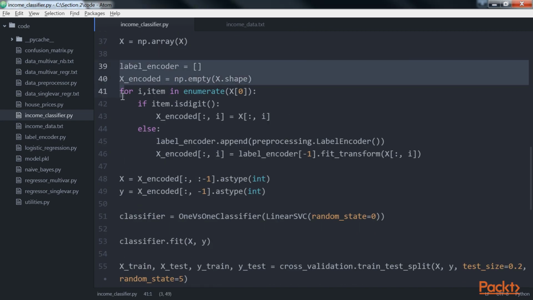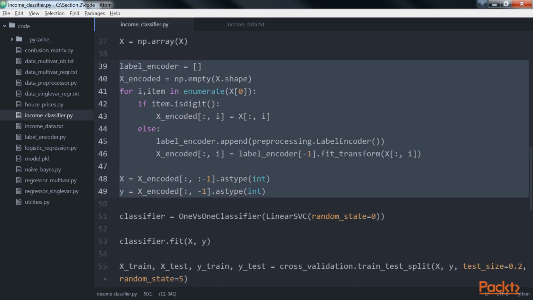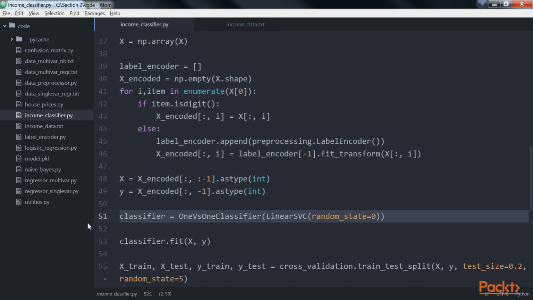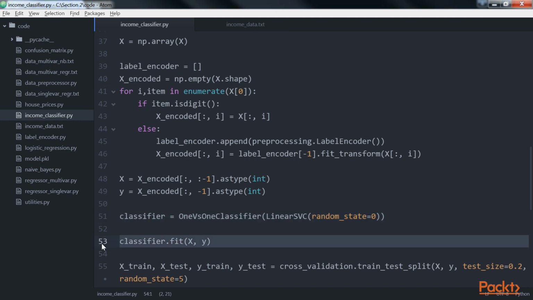If any attribute is a string, then we need to encode it. If it is a number, we can keep it as it is. Note that we will end up with multiple label encoders, and we need to keep track of all of them. Create the SVM classifier with a linear kernel. And train the classifier.